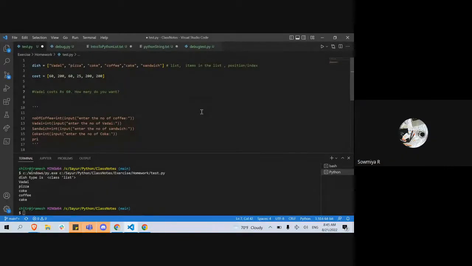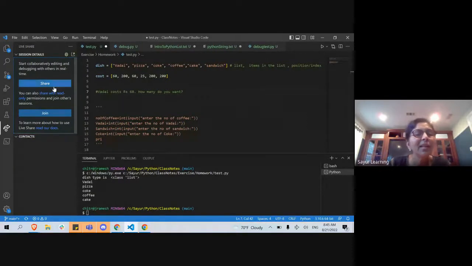Live sharing, okay. So live share. I'm going to do a live share, and then I don't have a contact. So do we both need to establish contact first? Join collaboration session. We tried it once before. Did you test it out? The GitHub is the main thing. As long as you are connected to GitHub, it will show the contacts. So you have to show up as a contact here for me.